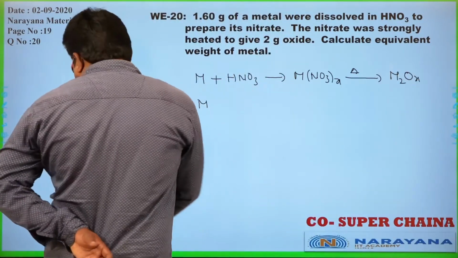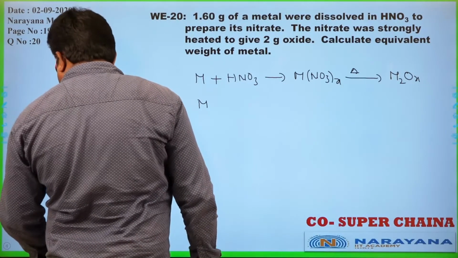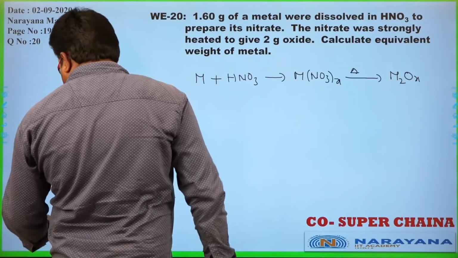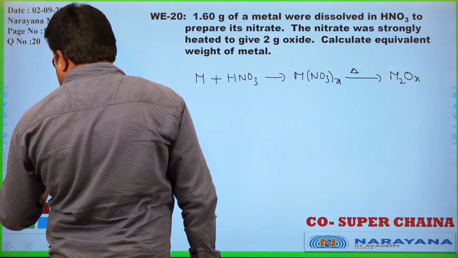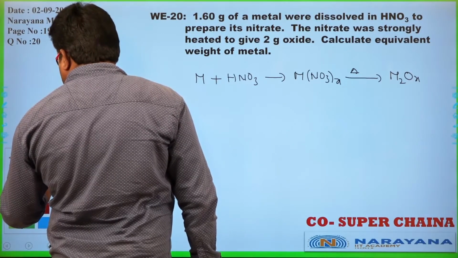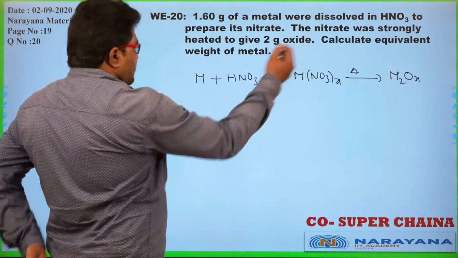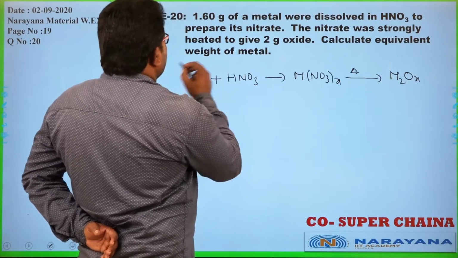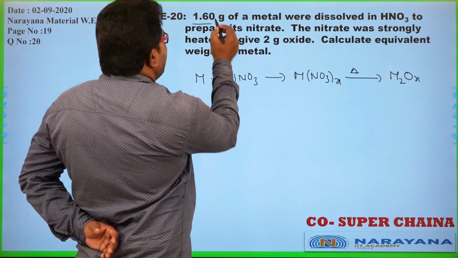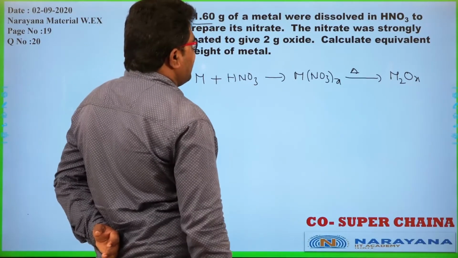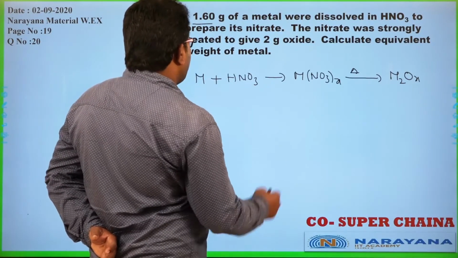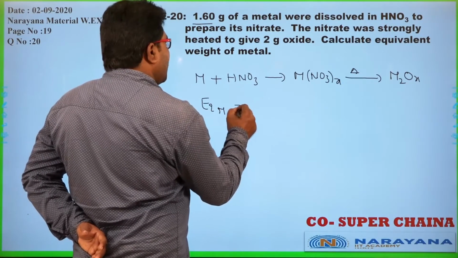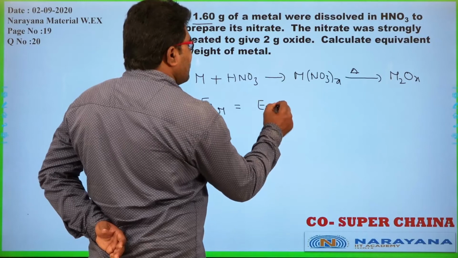So according to again law of chemical equivalence, equivalence of metal nitrate should be equal to equivalence of metal. Here 1.6 grams of metal were dissolved in HNO3 to prepare it. So equivalence of metal should be equal to equivalence of metal oxide.